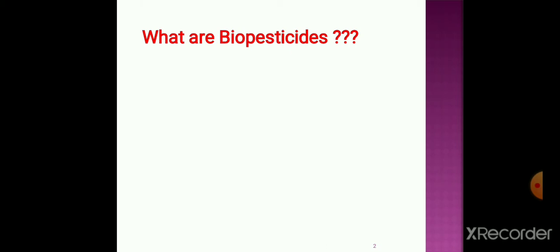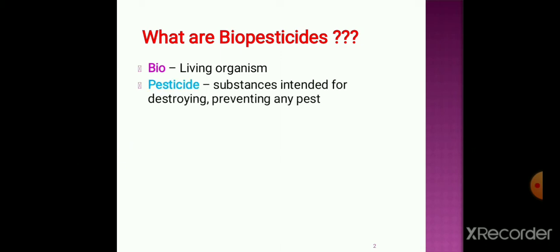biopesticides. Now what are biopesticides? Bio means living organism, and pesticide, we know, is a chemical agent which is used to kill pests, that is, substances intended for destroying or preventing any pest. We know what a pest is? A pest is any living organism which is destroying the plant.